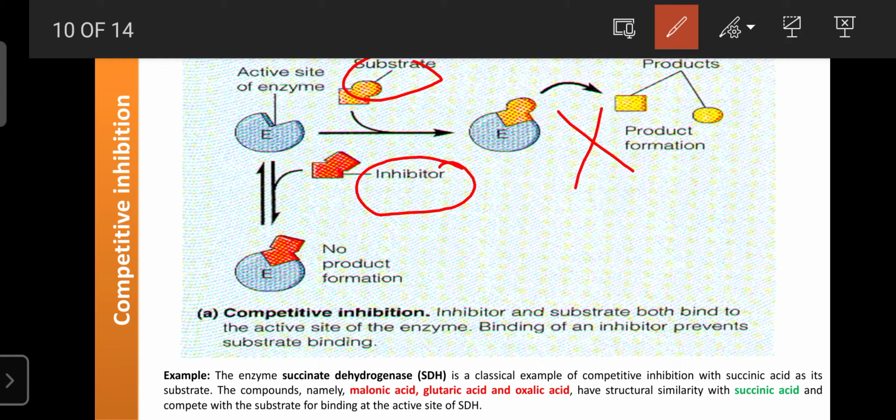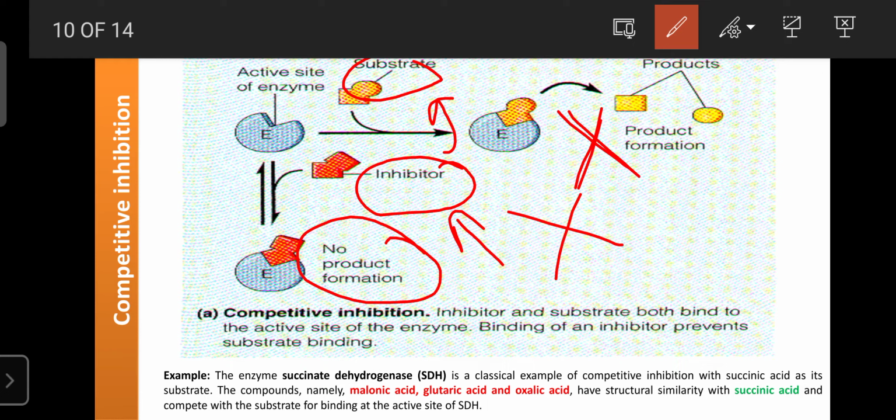These competitive inhibitors have a structure similar to the substrate. So instead of the substrate, the enzyme allows the binding of the inhibitor. So when the enzyme and inhibitor react, finally no products can be formed. Once you remove the inhibitors, the reaction continues, and such a phenomenon is known as competitive inhibition, where the inhibitors bind on the same active site where the substrates bind, due to structural similarity and shape.